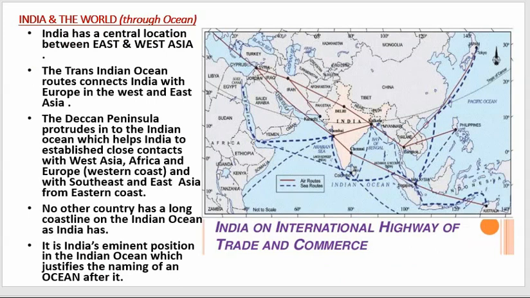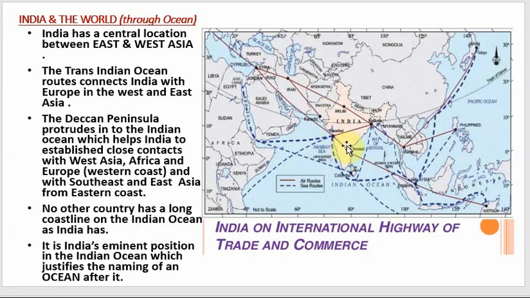Our next topic is the trade relationship between India and the world. How was it developed through ocean route, and how was it developed through land route? So first we'll talk about India's contact with the world countries through the ocean route, or maritime. So you just look at the map and see the position of India, the location of India.